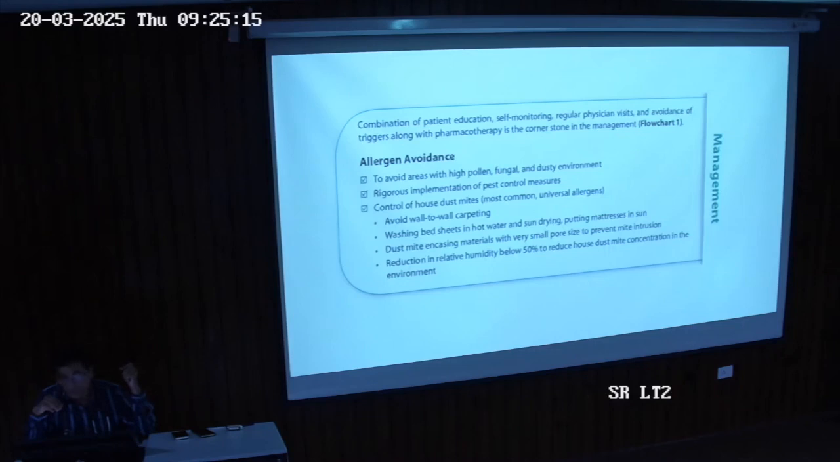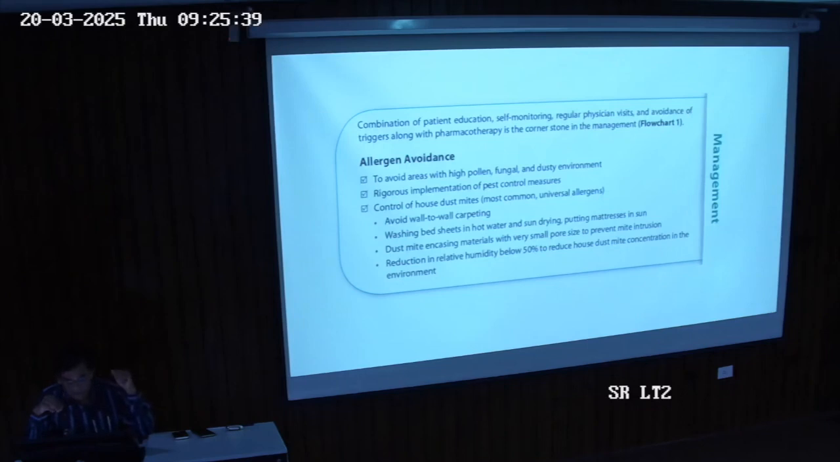Avoid areas with high pollination, fungal and dusty environments. If you have cats or a pet animal with you, we have to take pest control measures and all these things. Control house dust mites. You should avoid carpeting and similar things, because they imbibe dust. Even when you wash them, the dust gets in again and again, and we have a dusty environment.